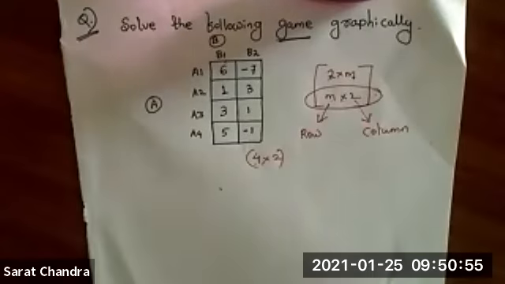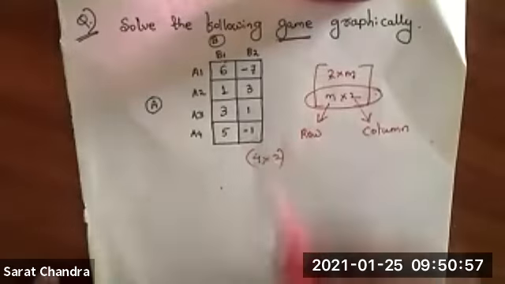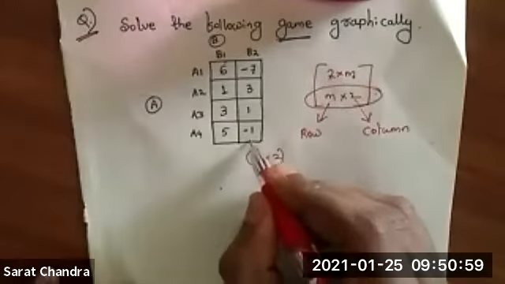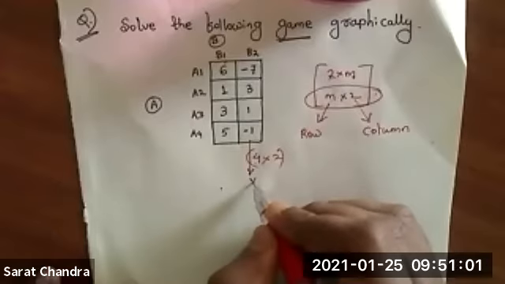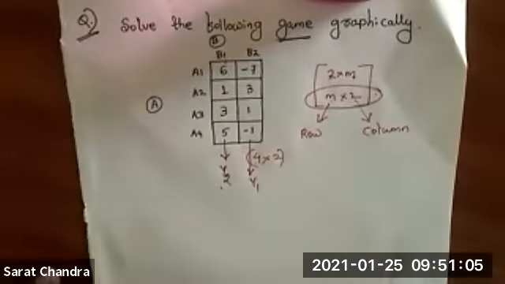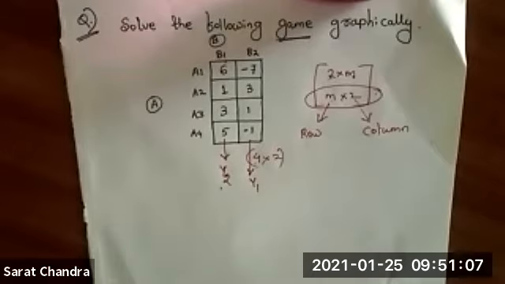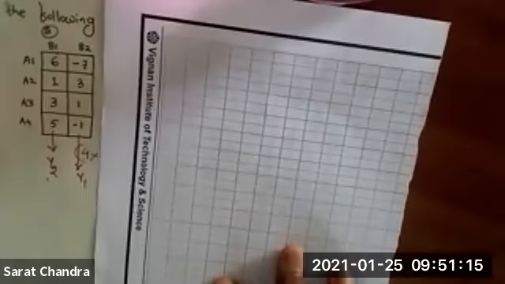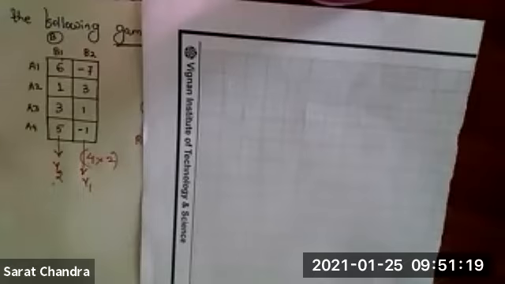So 2 columns we have. Suppose this one I will name y1, and this column I will name y2. So I am going to plot a graph. Okay, I plot a graph over here.